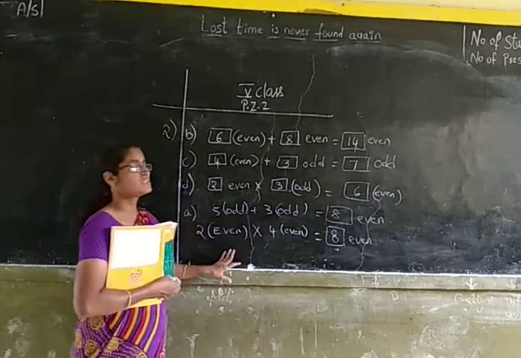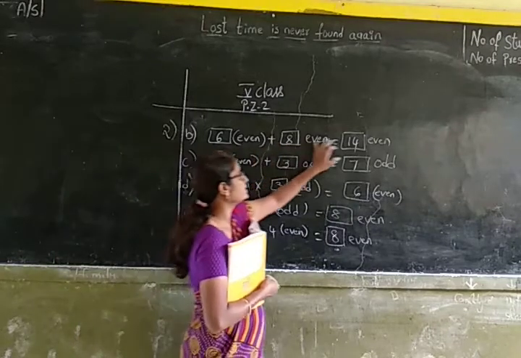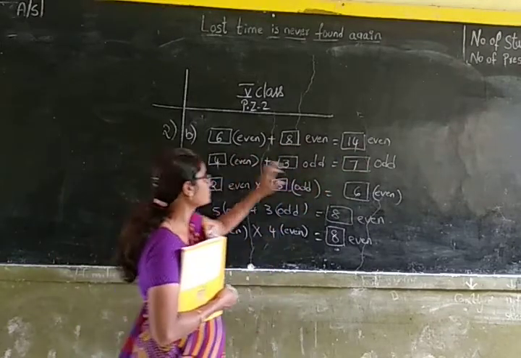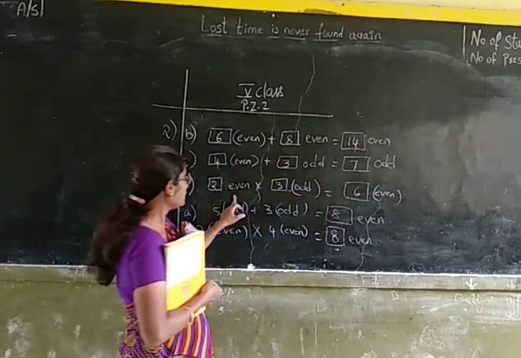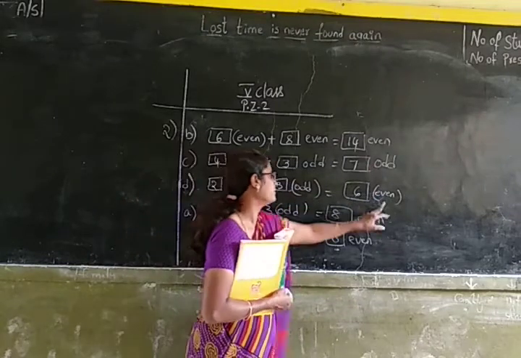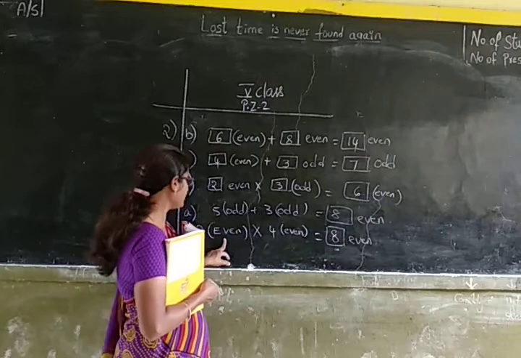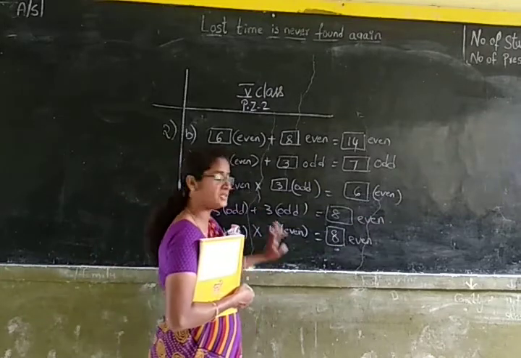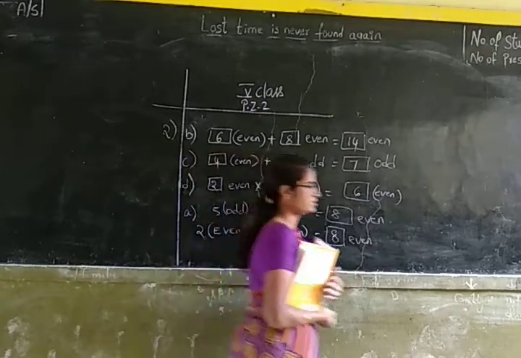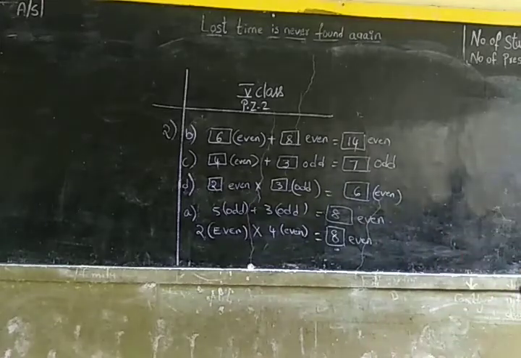This you have to remember children. Even plus even is even. Even plus odd is odd. Even into odd is even. Odd plus odd is even. And even into even is even. Okay children, this you have to remember. Always you have to remember these rules.